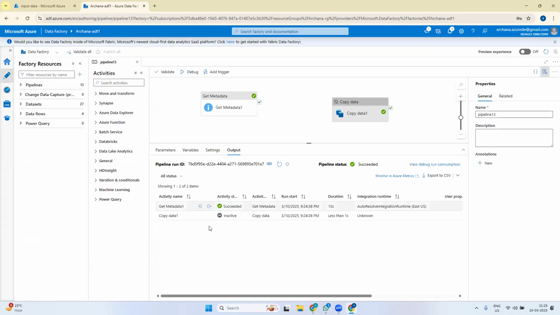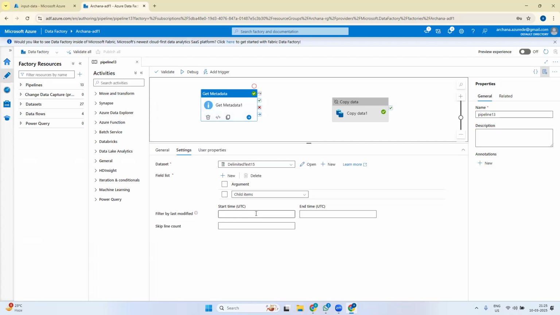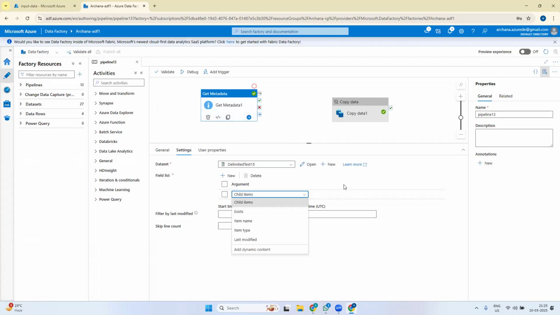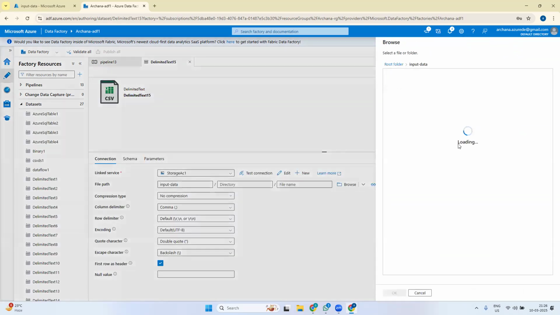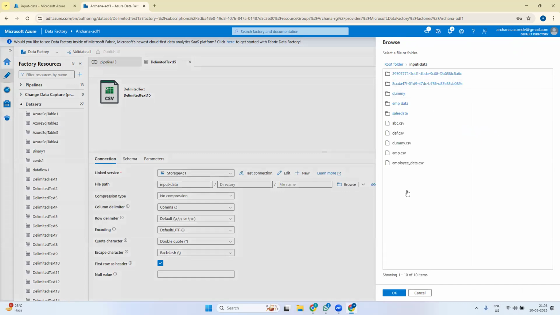So it is getting all the content details. When I say child items, it is showing all the content details. Okay, there are so many other options, right? Like exists, item name, item type, last modified. To understand a particular item using exists, item name, item type, we have to point this dataset at a particular file, or we have to give the name of a particular file.